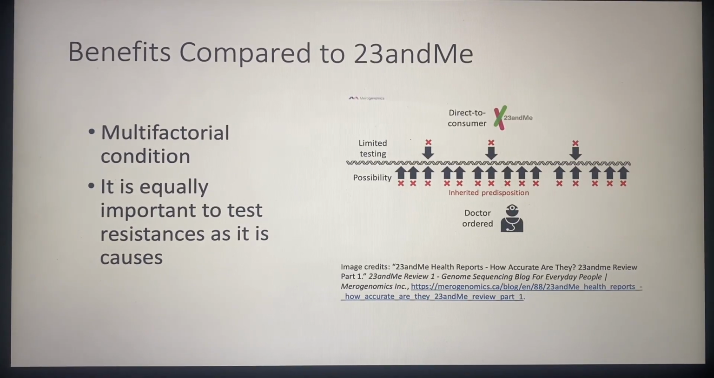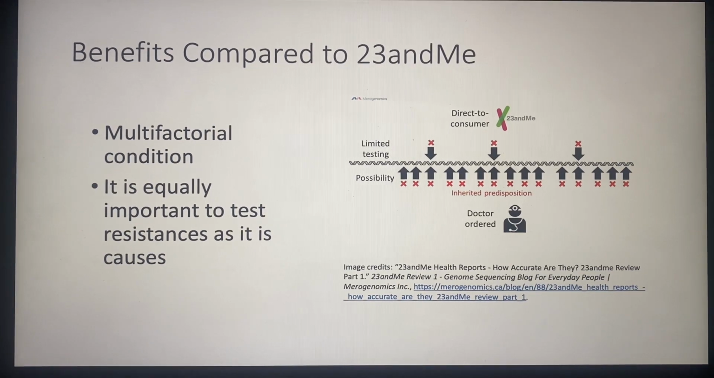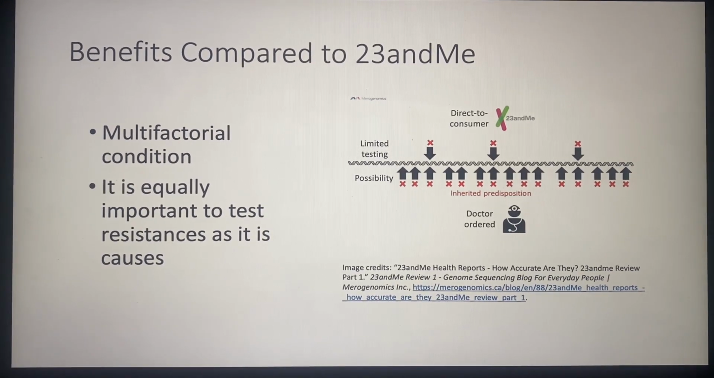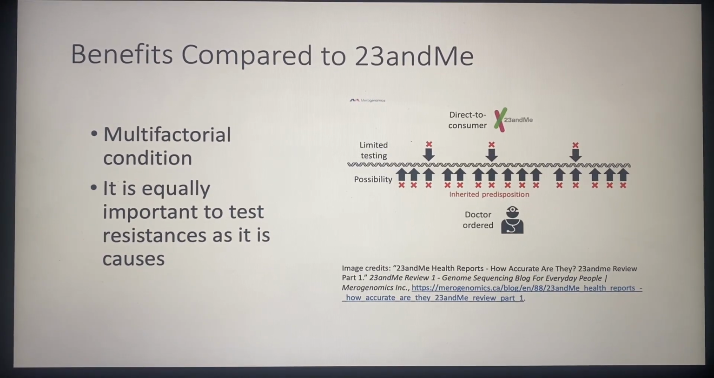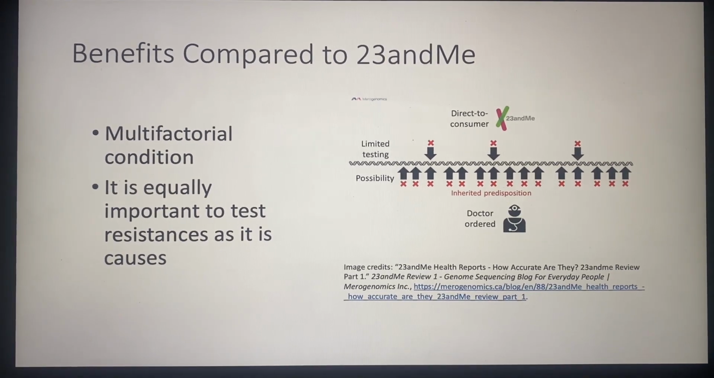Alzheimer's is a multifactorial condition, which means that testing for more genetic variations provides a better indicator of whether or not you will develop the condition. Additionally, our test tests for resistances as well as causes, and not just one major cause.